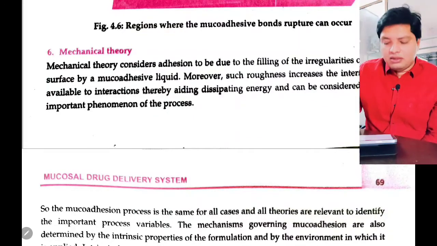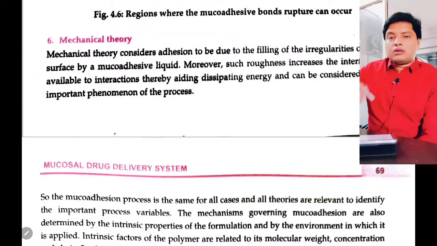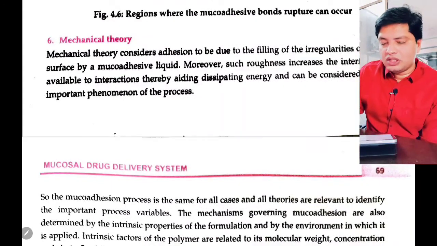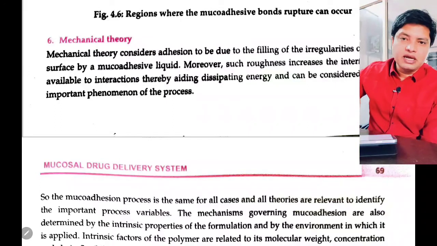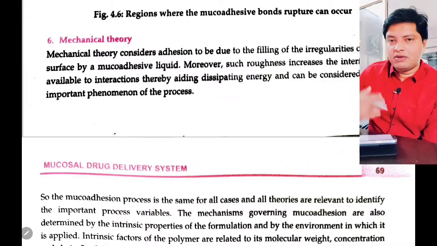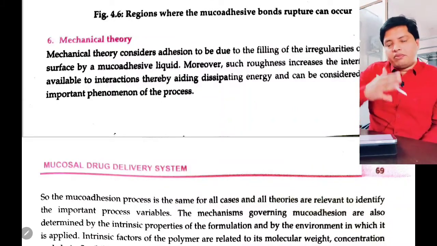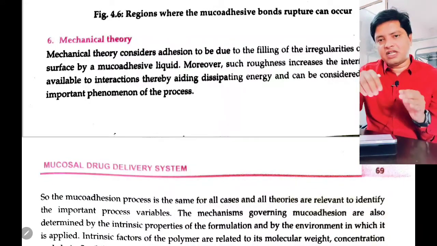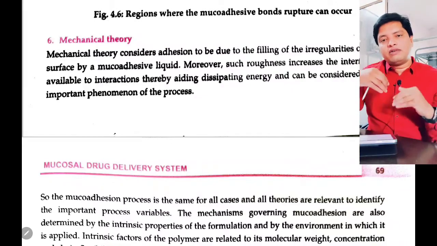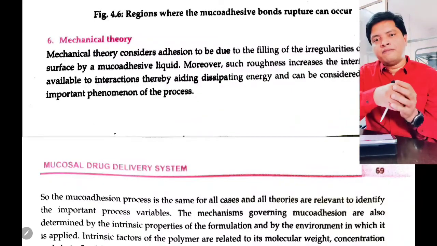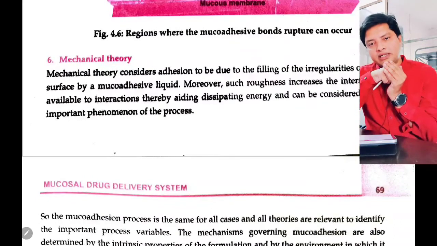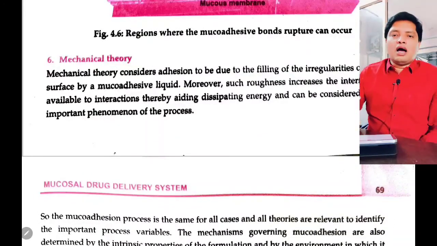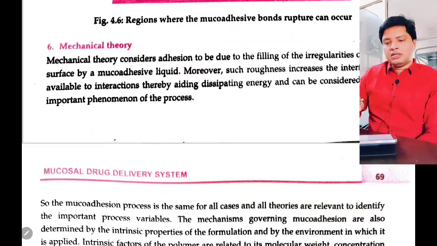By filling, due to that rough surface, the surface area will be increased, the contact surface will be increased, and more surface is available for interaction with the mucin. Compared to a smooth surface, a rough surface has more surface area. It gives more contact area for the mucin to interact. Due to this, mucoadhesion will occur. So these are the different theories. I hope you understand. Thank you.